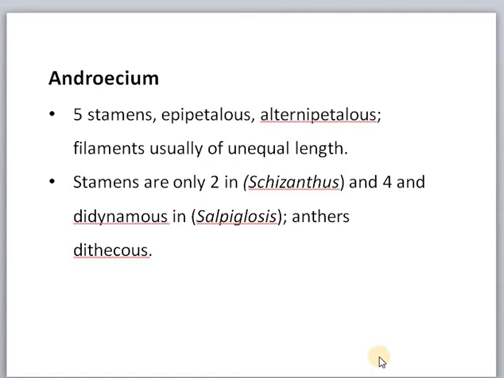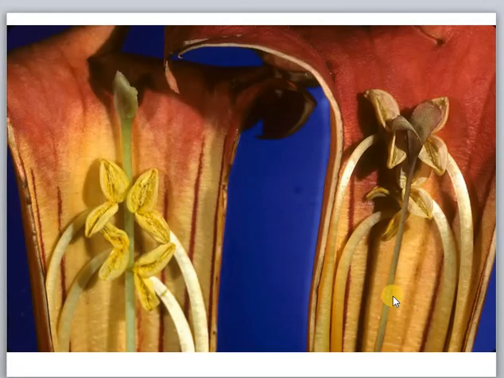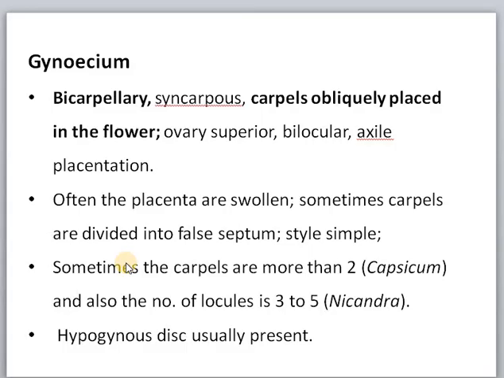Anthers are dithecous. This is didynamy. The filaments of 2 stamens are small and the filaments of 2 stamens are large.